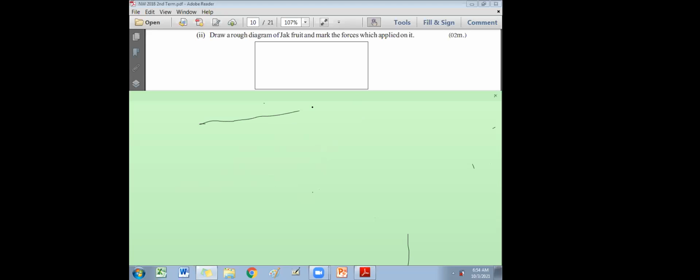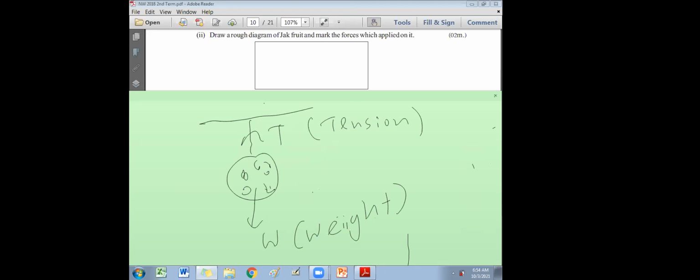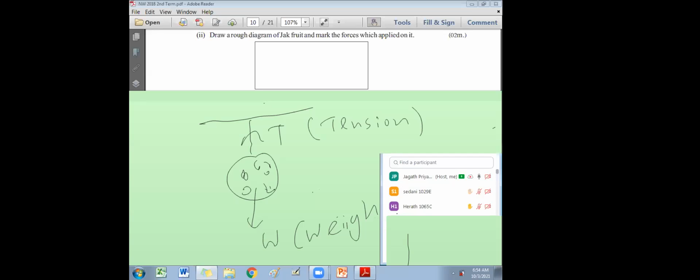So now, what is the answer? You have to mark the two forces. One is W, the other one is T, T for tension. These are the two forces, so you have to mark like this. Write T for tension, and this is the weight, W-E-I-G-H-T. Please raise your hand, those who have marked the two forces like this.